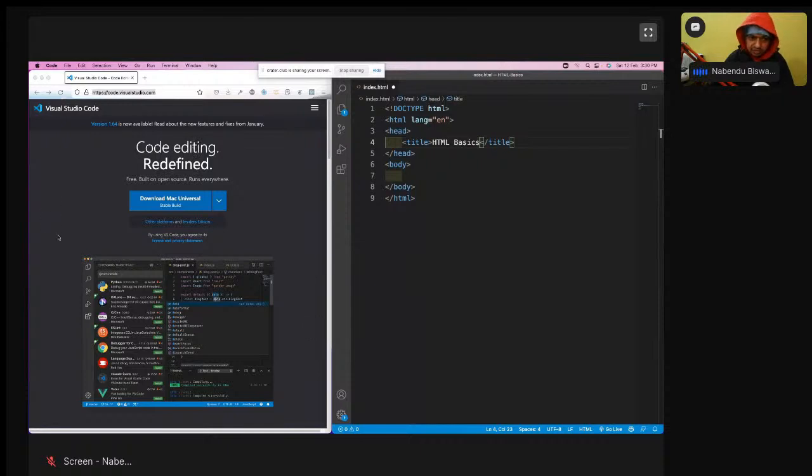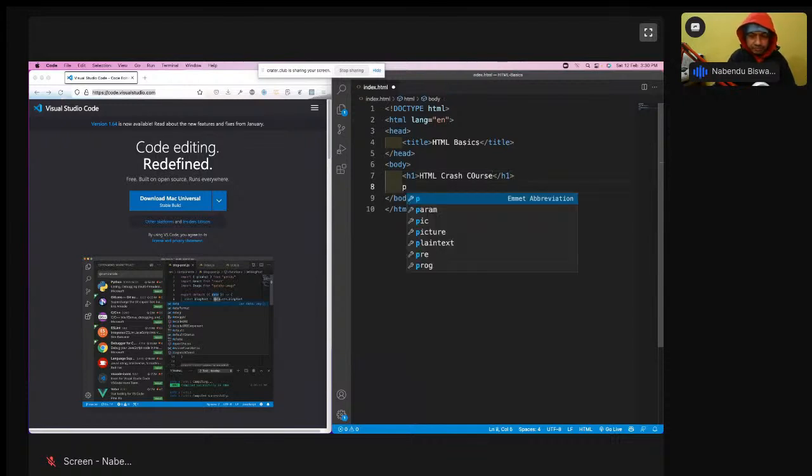It might have been written on the body, so it will be there in the body. The body has different types of tags, and HTML is nothing but the knowledge of these different types of tags. So for H1 I'll write HTML Crash Course. H1 is for heading. We are going to soon see all the tags. Then there is a P. P is known as paragraph. H1 is heading, P is paragraph, and I'm going to tell about all of these tags. Again, a VS Code feature: I can write something like lorem, and I can press the tab.